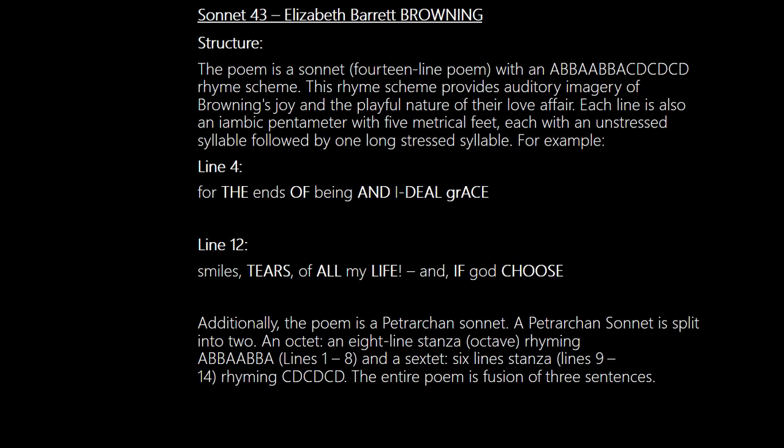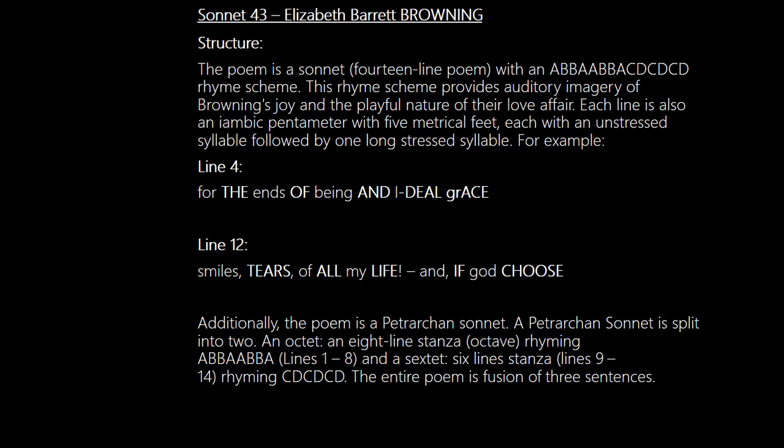We see, for example, that this poem, Elizabeth Barrett Browning's poem, is an example of a Petrarchan sonnet. A Petrarchan sonnet is a sonnet that has an octet, 8 lines. The octave rhymes, so you see the ABBA from lines 1 to 8, and then a sextet, lines 9 to 14, rhyming CD, CD, CD.